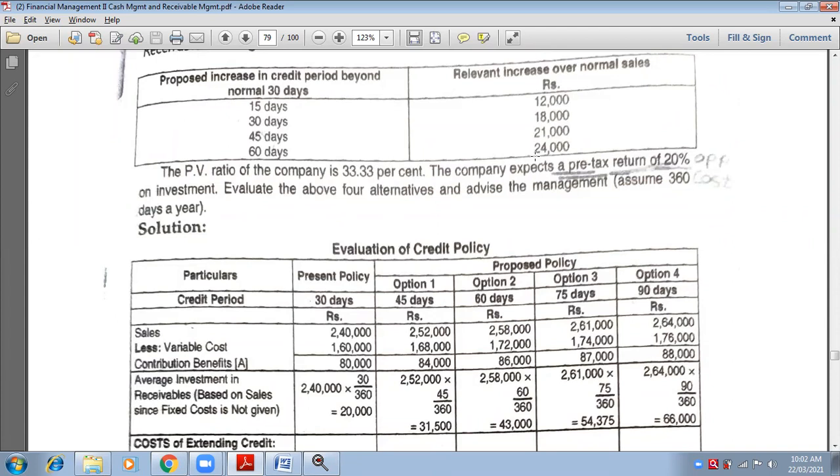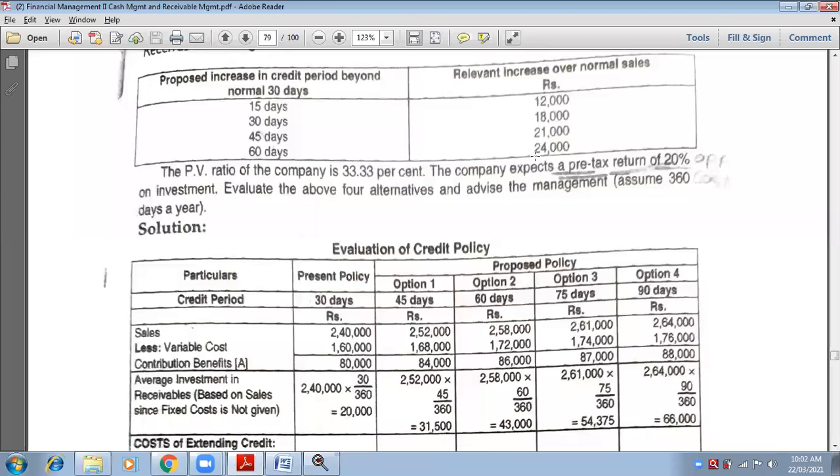Next option. Second option, relevant increase in sales over the normal sales. Come on, tell me how much? 18,000. Ma'am, 18,000. Yes. So 2,40,000 plus 18,000 is how much? 2,58,000. Very good. Next, third, 21,000 has to be increased.